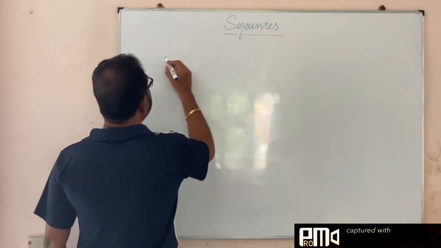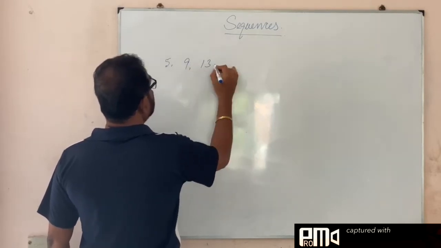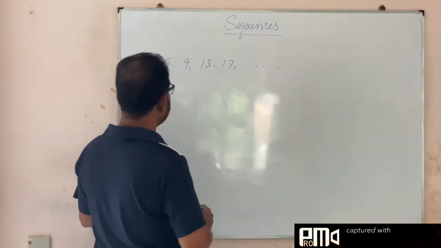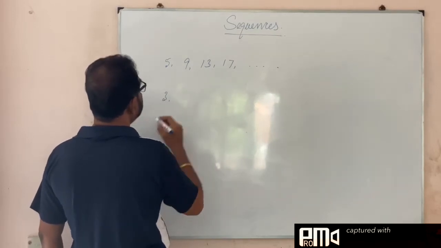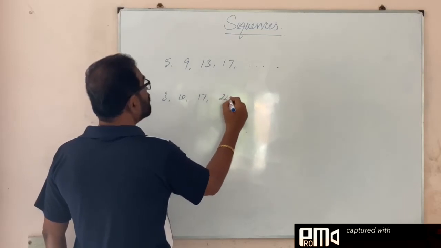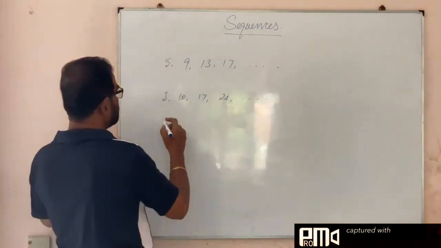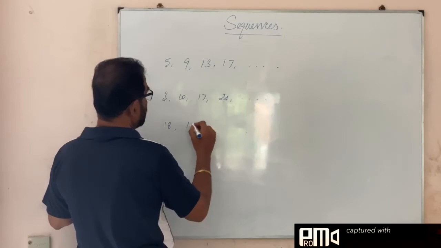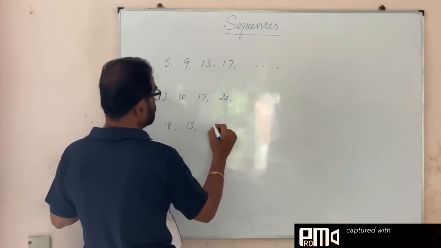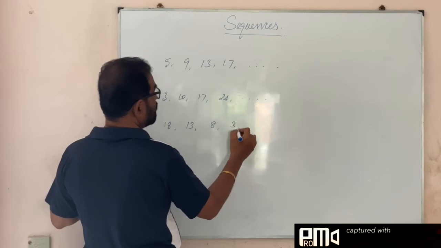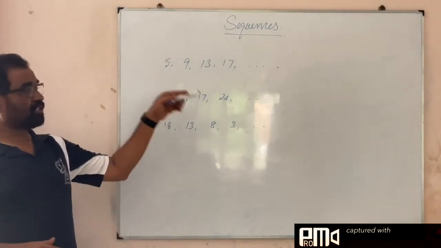I write here: 5, 9, 13, 17, etc. Then 3, 10, 17, 24, etc. For example, we take some other: 18, 13, 8, 3, etc. It goes on like this. Some sequences I have given you.